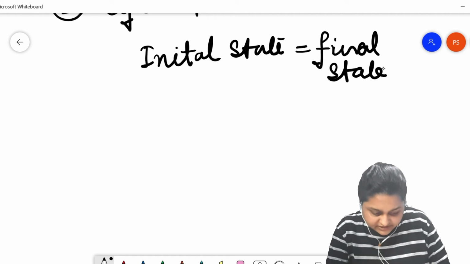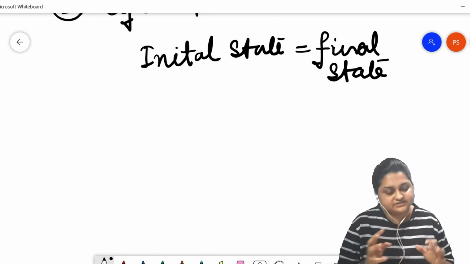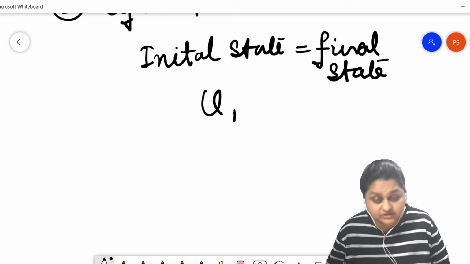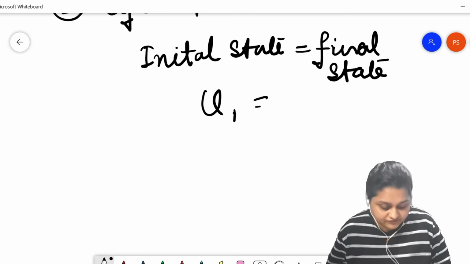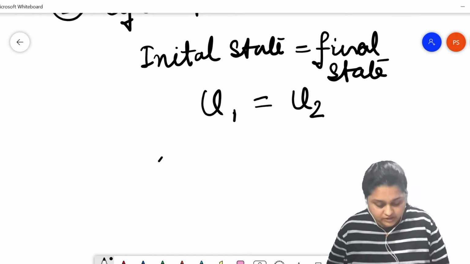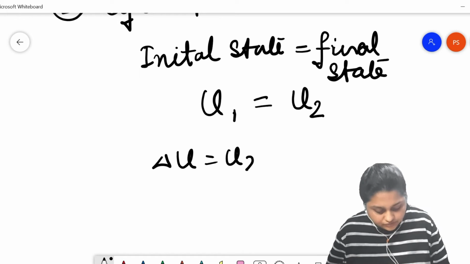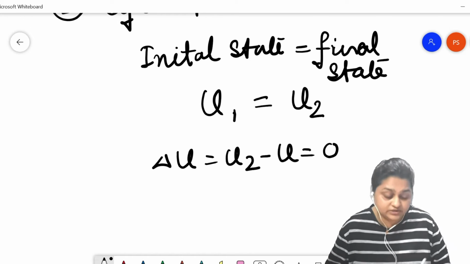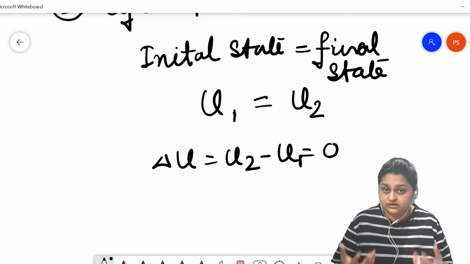A cyclic process is a multi-step process where the initial and final states are equal. So the initial internal energy and the final internal energy are equal. So delta U equals U2 minus U1 is actually 0 for a cyclic process.